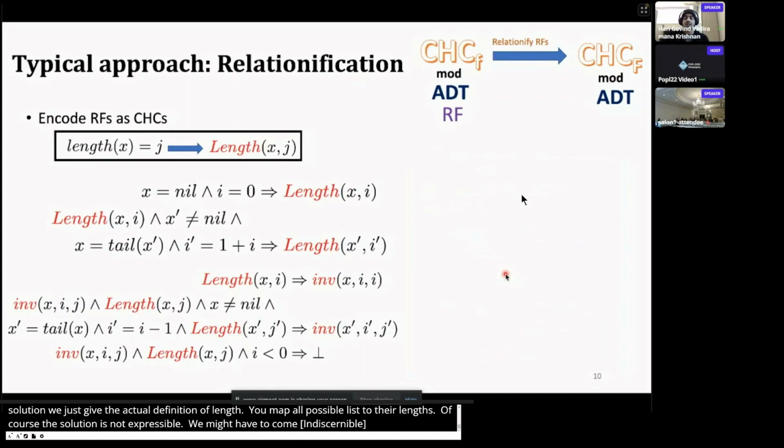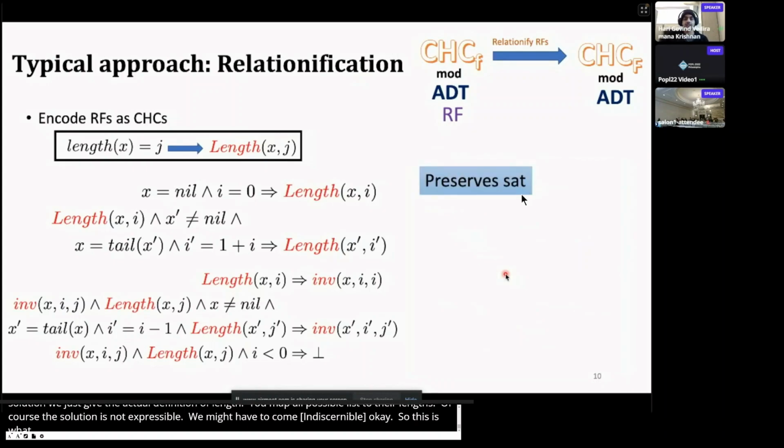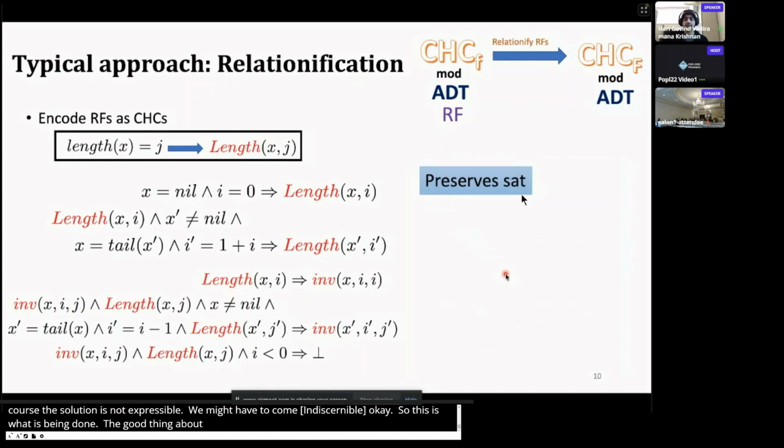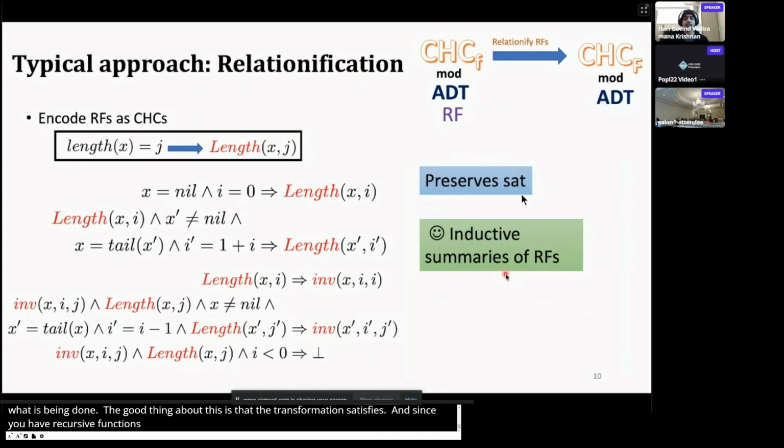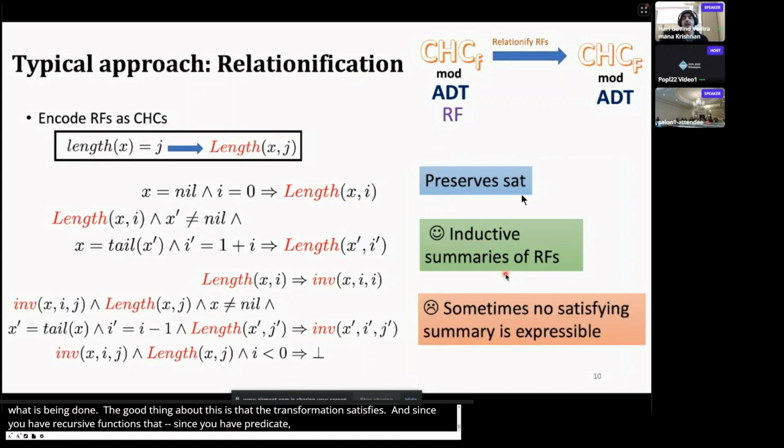Okay, so this is what is currently being done. The good thing about this is that this transformation preserves satisfiability. And since you have uninterpreted predicates that capture recursive functions, you get inductive summaries. However, the bad thing is that we show that sometimes there is no satisfiable summary that is expressible in our language.